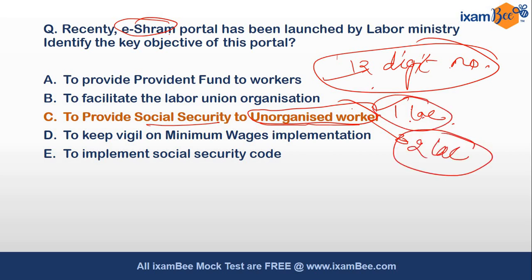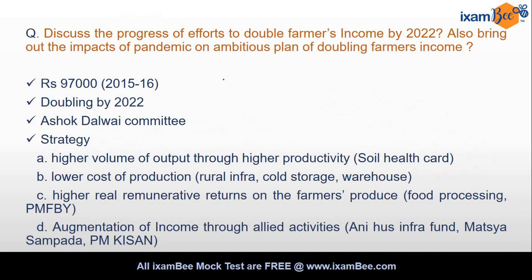So these are some of the social security benefits which will be given to the workers working in unorganized domain. Okay, since it is related with labor ministry, and e-shram is an important development in the area of labor reforms. Okay, so this becomes important.